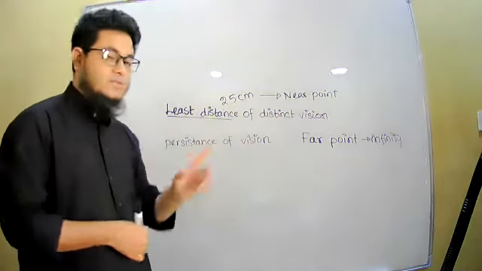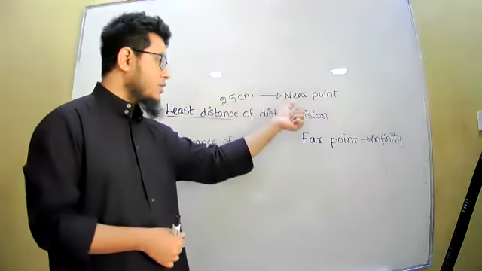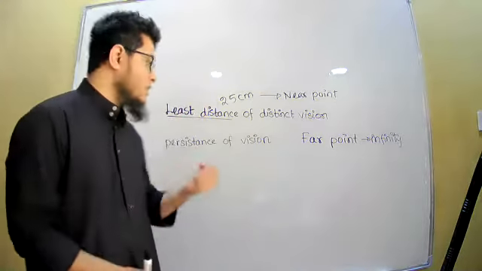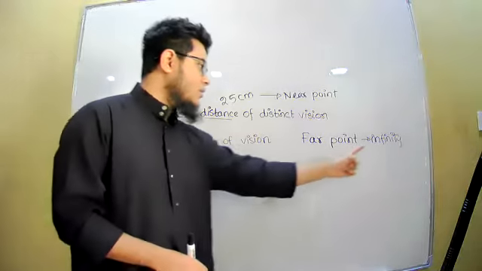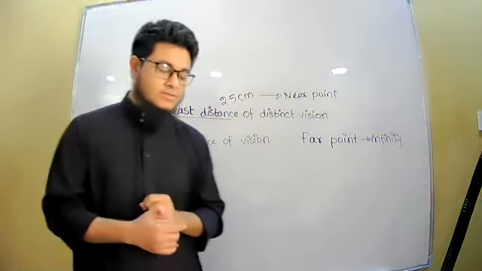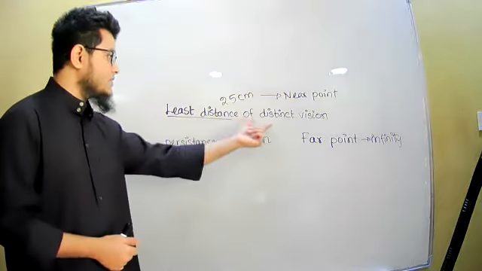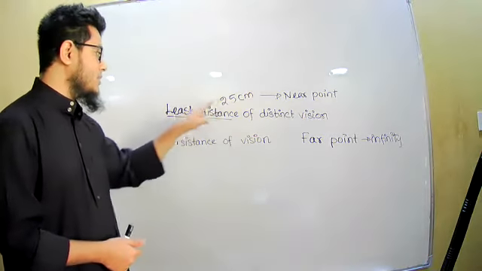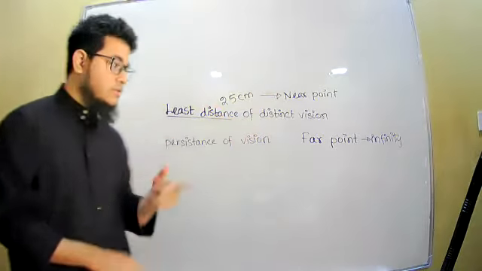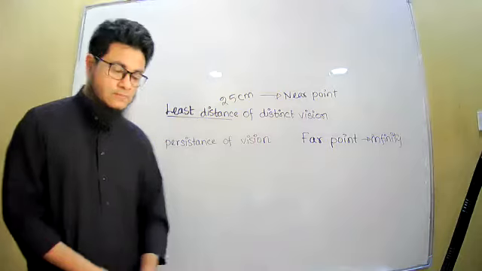Please remember this, these are very important for MCQ also. So 25 centimeter is the near point. Before 25 centimeter, a normal eye cannot see clearly. Then the far point is infinity, that is, up to infinity you will be able to see things clearly. Now this least distance of distinct vision is 25 centimeter. Minimum this distance has to be maintained from your eye to see things clearly. That is why it is called least distance. Distinct means clear vision.